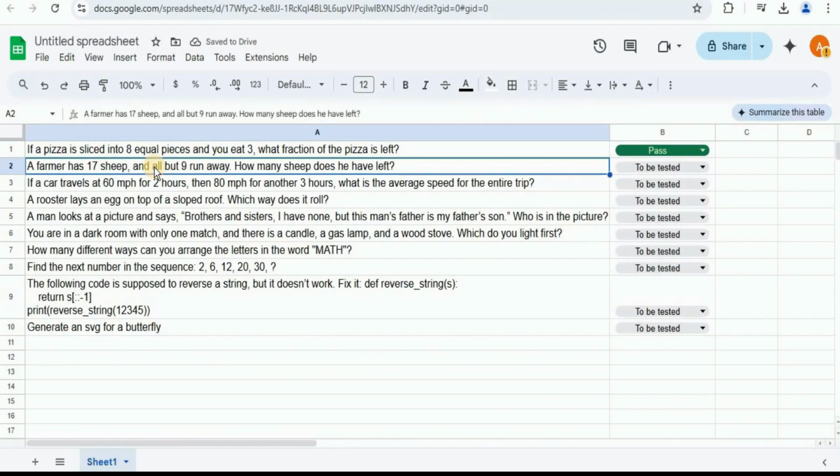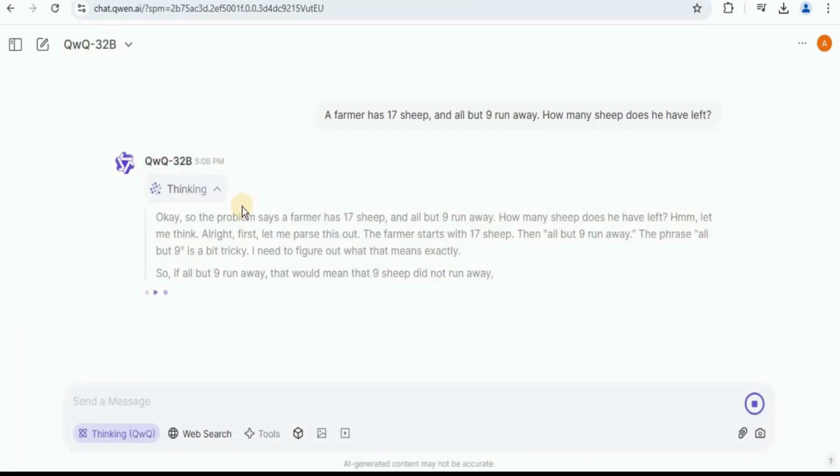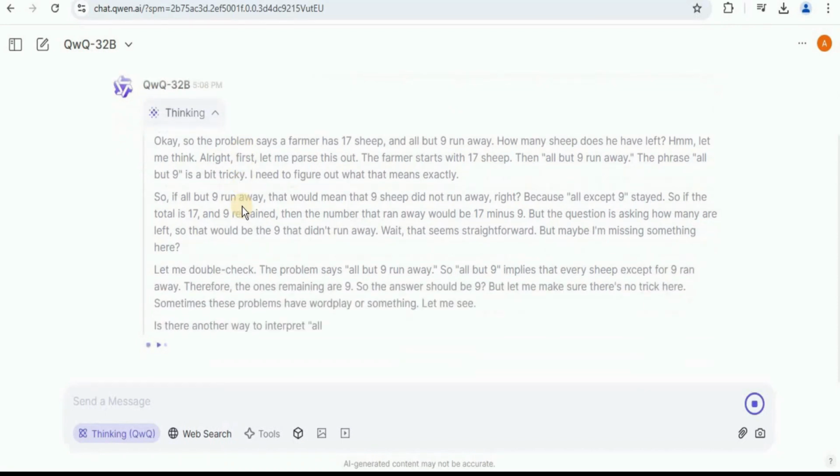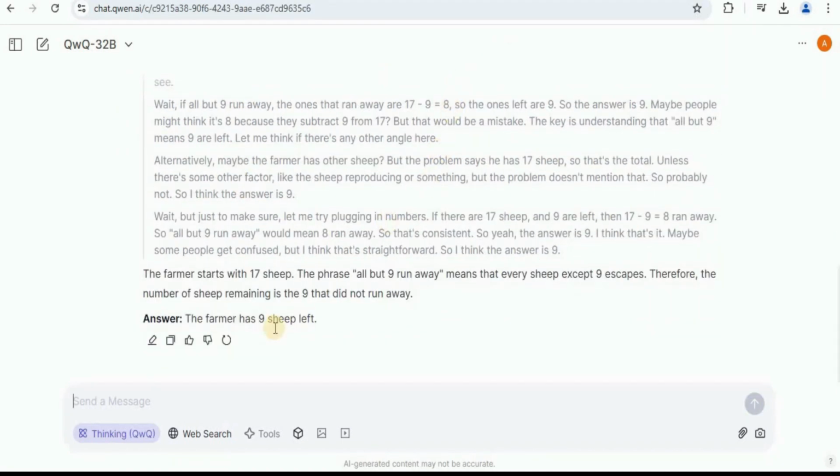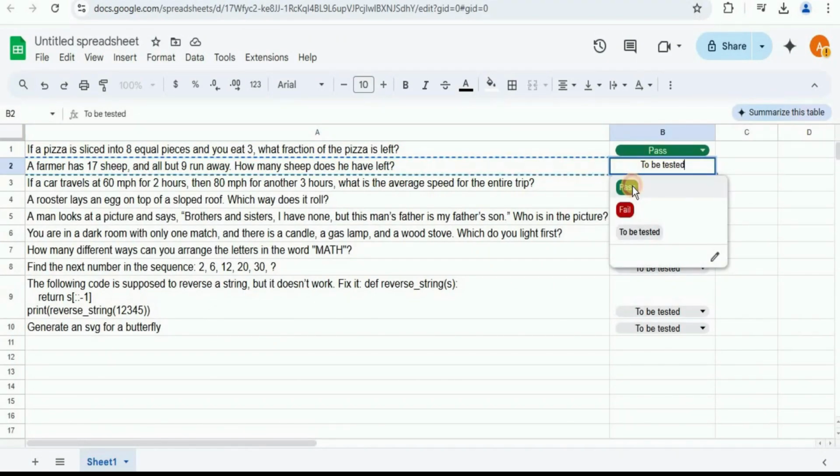Next, a farmer has 17 sheep and all but 9 run away. How many sheep does he have left? Let's go ahead and run this. And you can see once again it is thinking, because it is a thinking and reasoning model. And after doing a whole lot of thinking, it says that the farmer has 9 sheep left, because the phrase all but 9 run away means that every sheep except the 9 escapes, and this is absolutely correct. So I'm going to give it a pass.